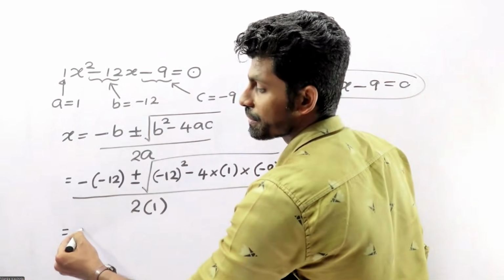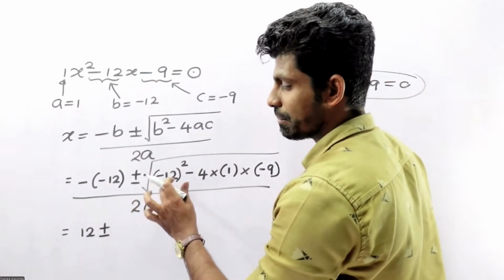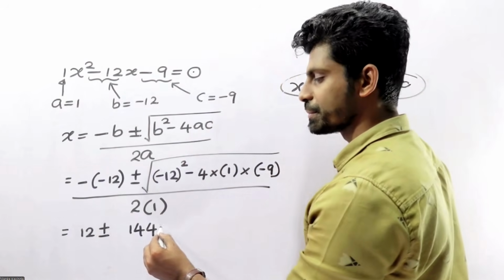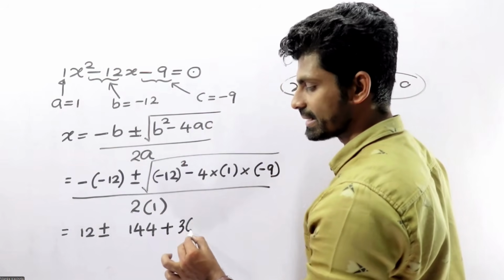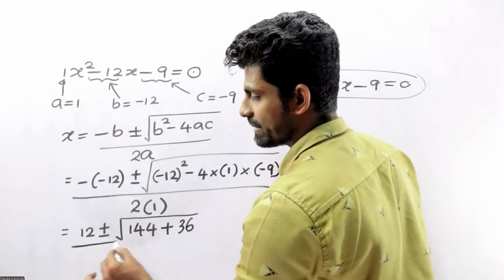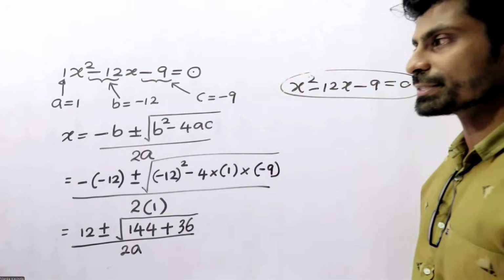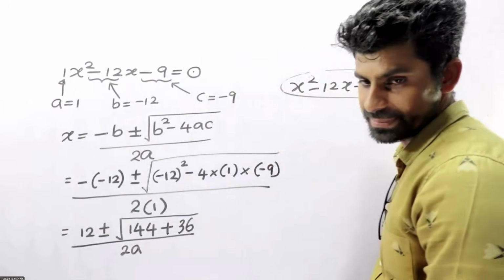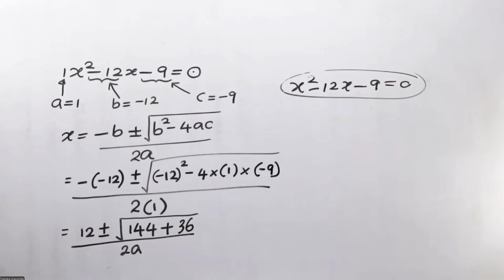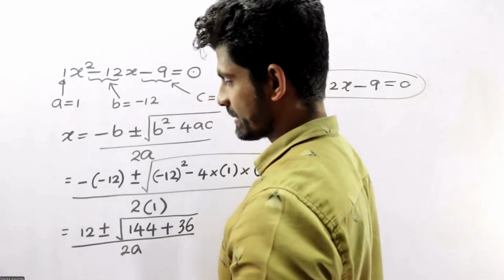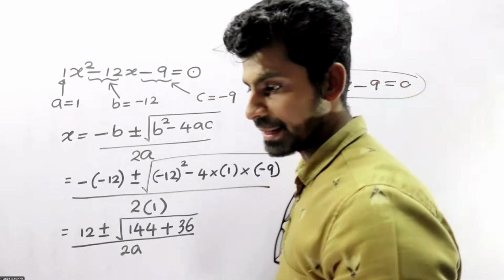Minus 12 squared means 144. Minus into minus means plus, 4 into 9, 36. Dividing by 2a.